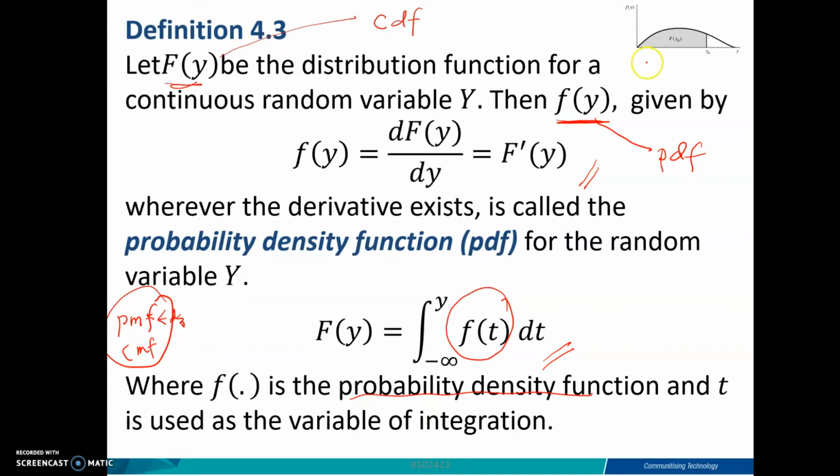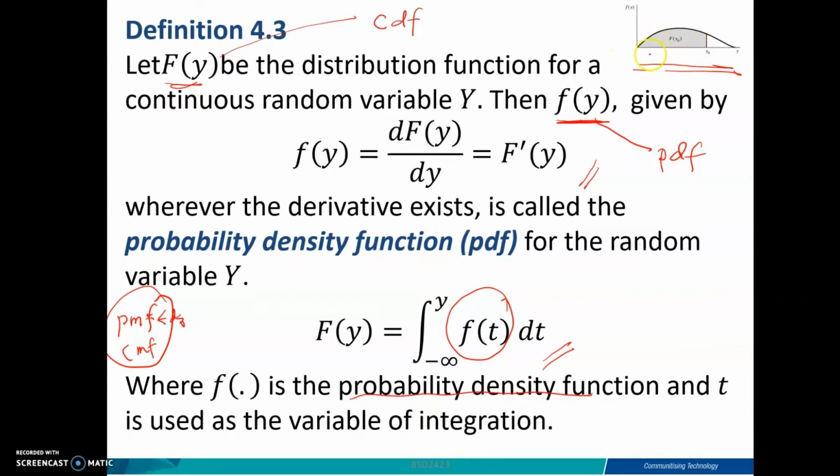This is the figure. If you look at the discrete case in my previous explanation, it's a step function. But when you have a truly continuous random variable, you actually find the area under the curve too.